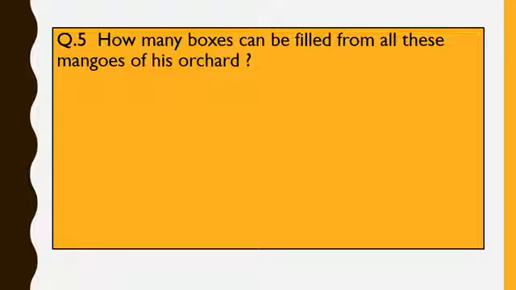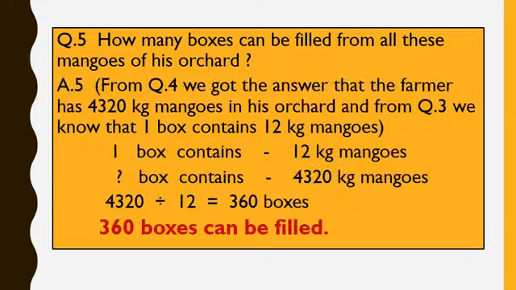Now, question number 5. How many boxes can be filled from all these mangoes of his orchard? From question number 4, we got the answer. The farmer has 4320 kg mangoes in his orchard. And from question number 3, we know that one box contains 12 kg mangoes. So, how many boxes will contain 4320 kg mangoes?